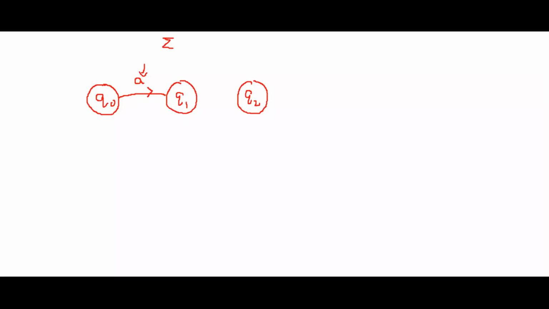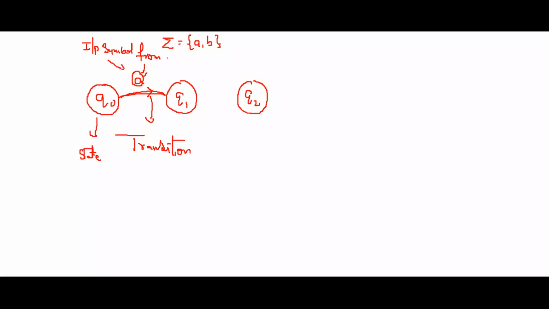From where am I taking this input? From the given alphabet. Let us suppose I have an alphabet sigma equal to A, B. From this alphabet I have taken one symbol. Based on that symbol I am changing from one state to another state. This change from one state to another is called a transition. This is called a state. This is called an input symbol, taken from the alphabet.